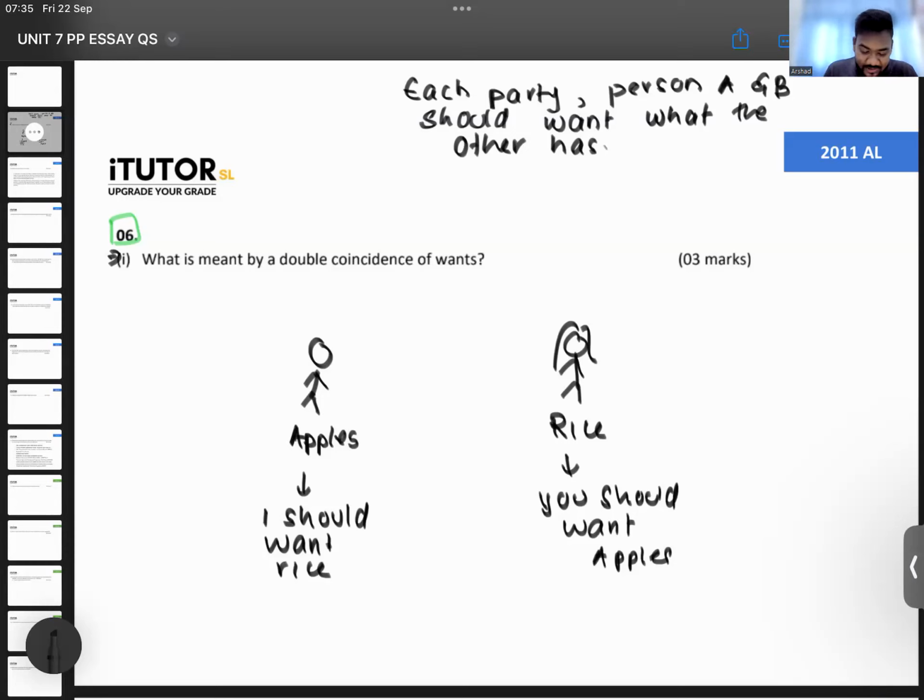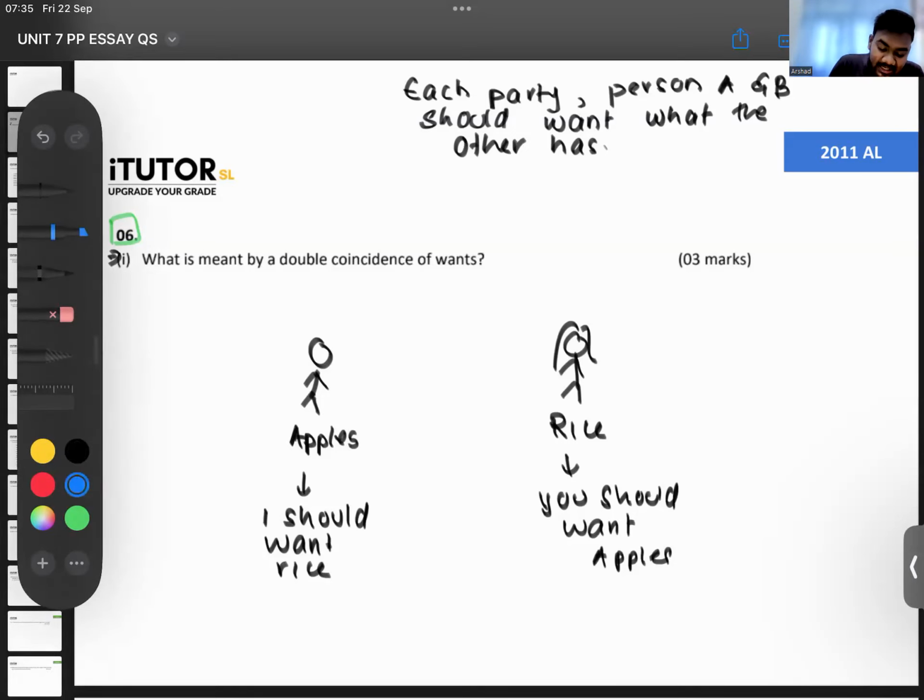So to solve this, what happened, guys? Money came into play. So when there was money, this whole need for double coincidence of bonds was eliminated. I will sell my classes and get money. With that money, I will go and buy whatever I want. I don't have to find someone who wants what I have and I should want what he has. That doesn't have to be there. So money avoided the problem of double coincidence of bonds.